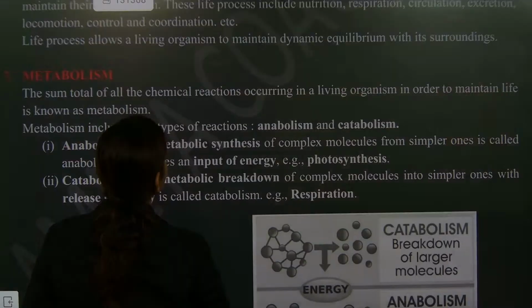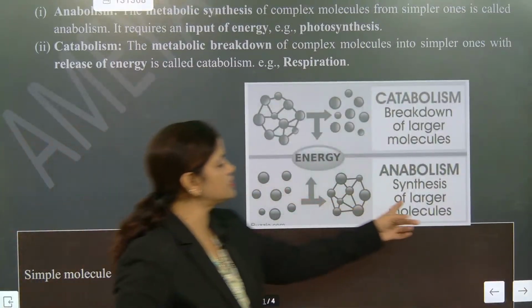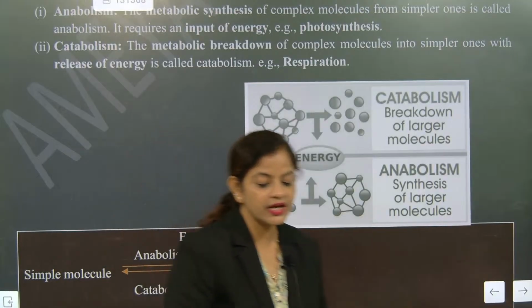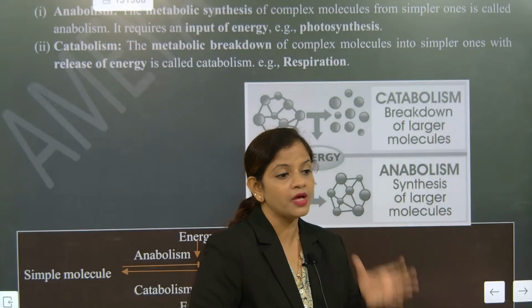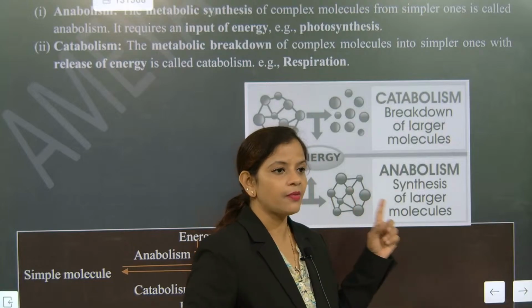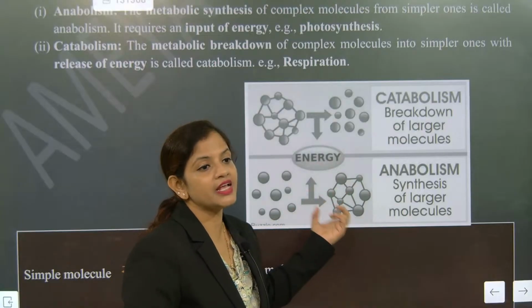So now, this part we have understood. We are not going to waste more time. See, anabolism is synthesis of larger molecules. Larger molecules are formed in anabolism, and where are molecules broken? Catabolism. So one is breaking the molecules, one is making the molecules.